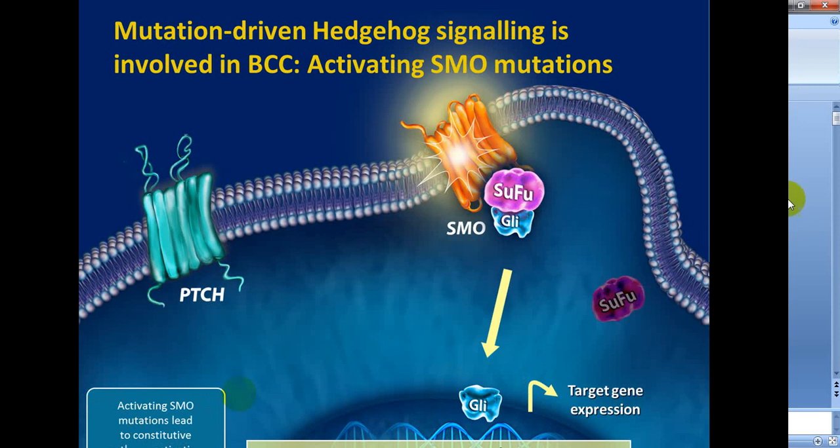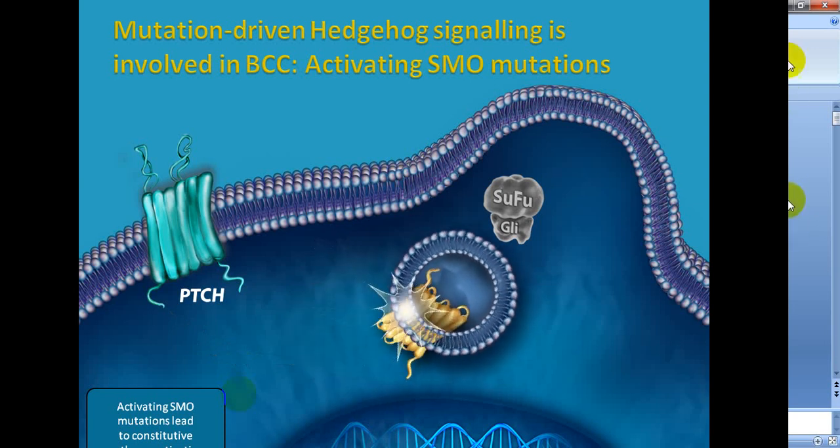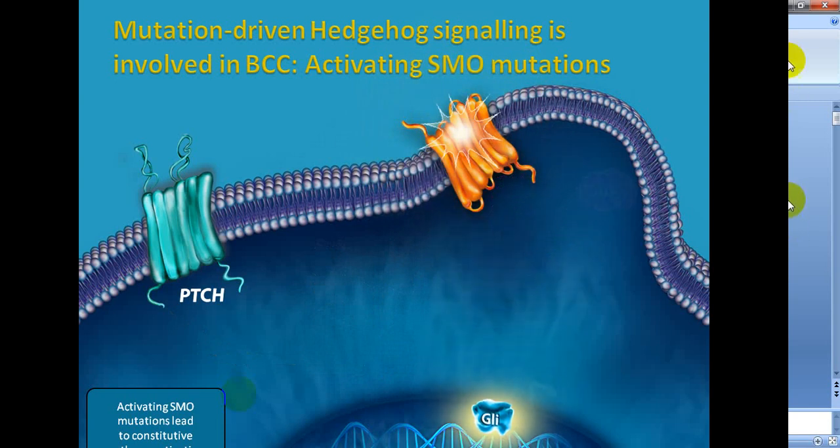So, activating SMO mutation leads to constitutive pathway activation. So this GLI comes and there is expression of this target gene.